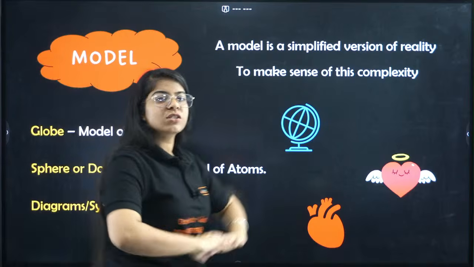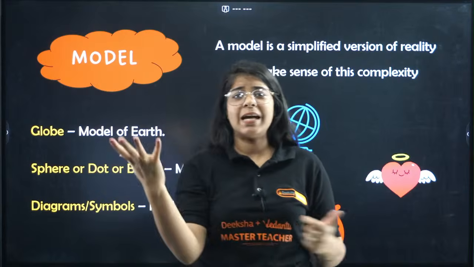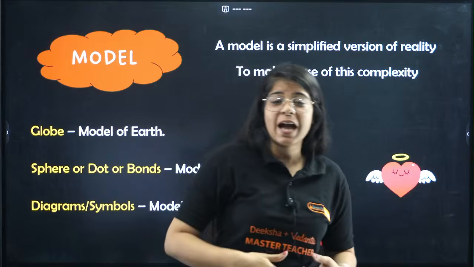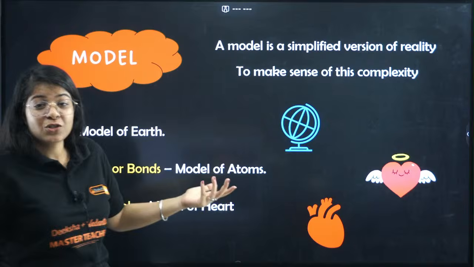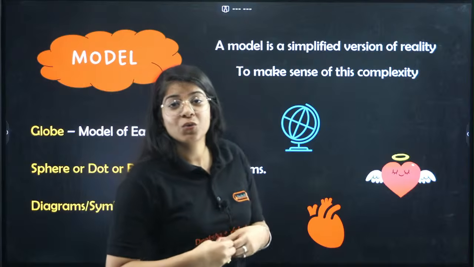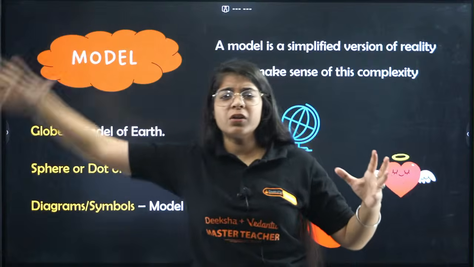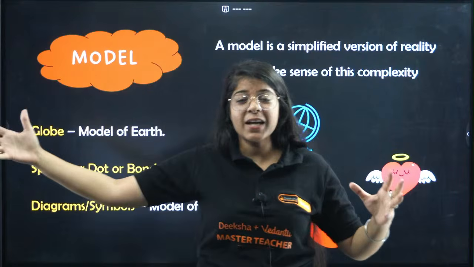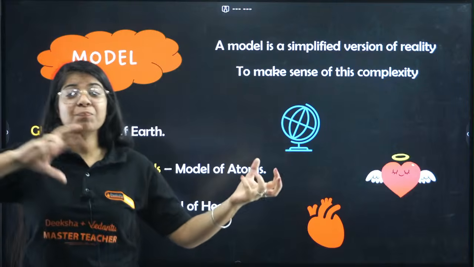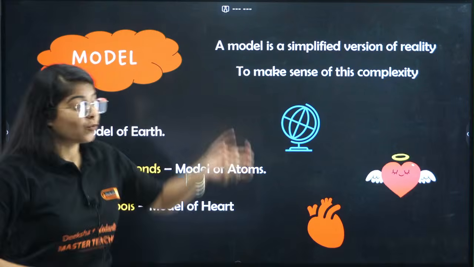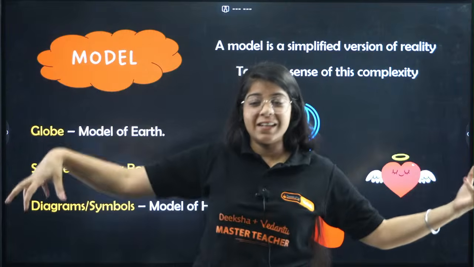Because we are going to study models everywhere. Models of heart, models of sunlight, models of plants, models of animals, models of force, friction. We are going to study graphs. What are all those things? All those things are models of something really, really complex. So what is a model? A model is simply a simplified version of reality. So my screenshot is a simplified version of my complex reality.